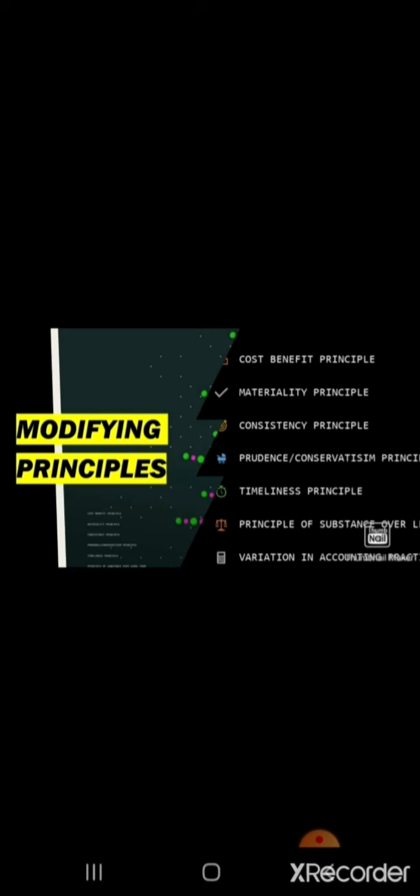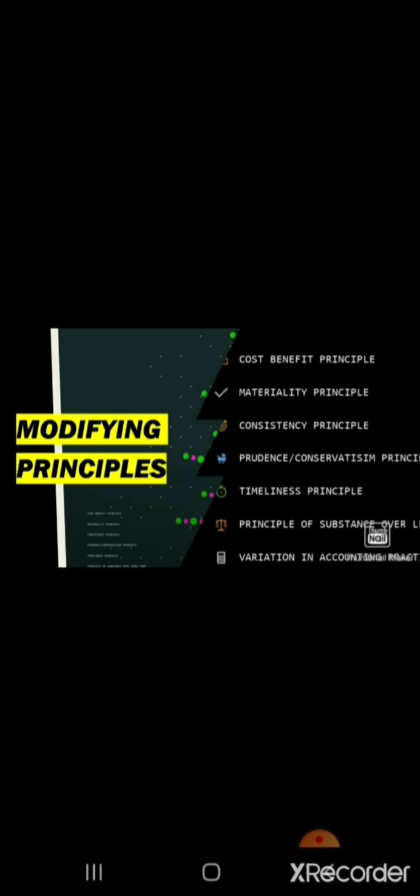Let us see, the accounting assumptions and principles which were discussed in the former video provide certain general guidelines in the accounting process and do help in preparation of financial statements. Such guidelines help in providing useful information to users of accounting. However, such principles cannot be applied as such in all situations and for all types of business. This calls for modification of certain principles based on requirements and the context. Such principles are called modifying principles.